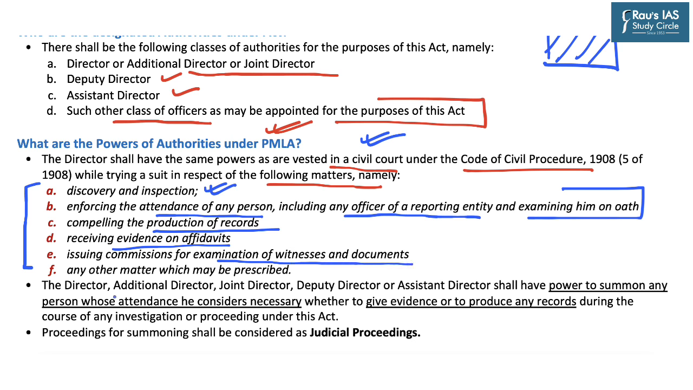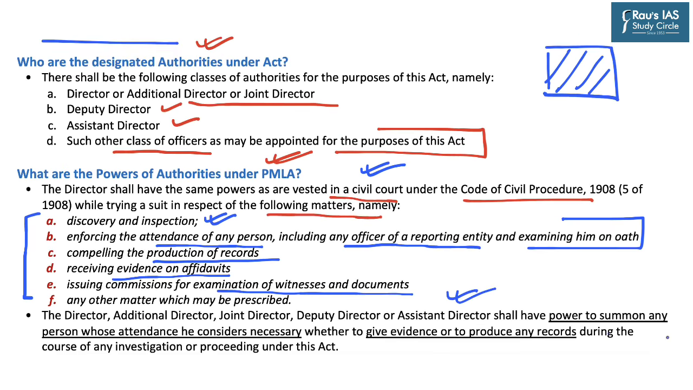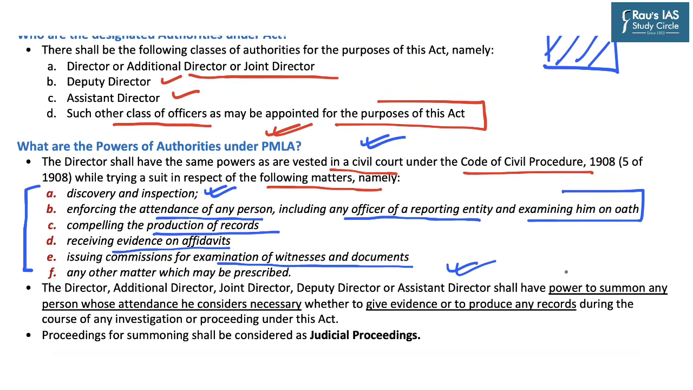Here it says that a director, additional director, joint director, deputy director or assistant director, basically who are the designated authorities under PMLA, shall have the power to summon any person whose attendance they consider necessary, whether to give any evidence or produce any records during the course of investigation or proceedings under the PMLA, and any proceedings for summoning by the director or designate authority shall be considered as a judicial proceedings.